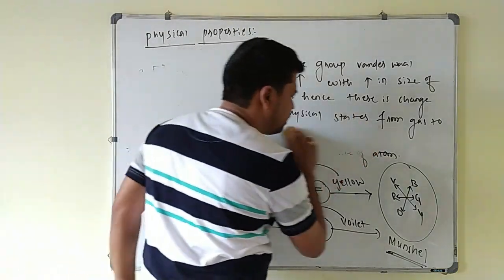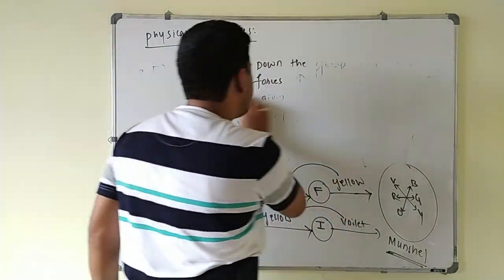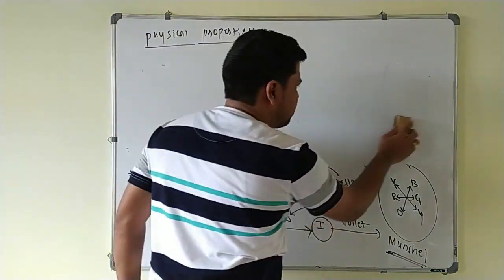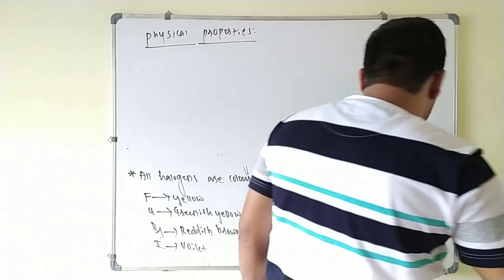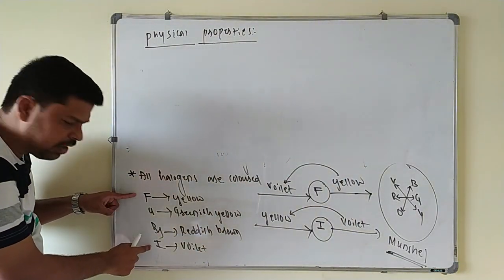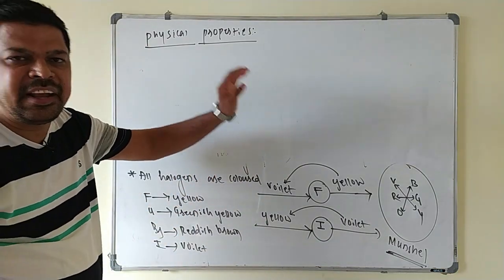Always keep in mind that color is because of what? Absorption of energy from the visible region, so that the outermost electron in the halogen atom is excited. Another important point you can note here: down the group, if you come from fluorine to iodine, the amount of energy required to excite the electron decreases here.